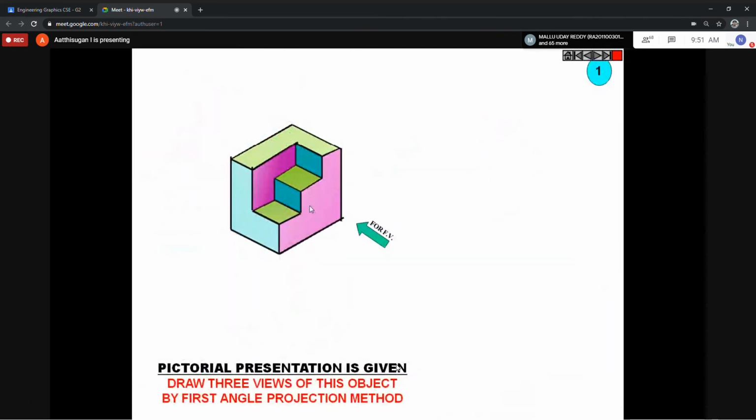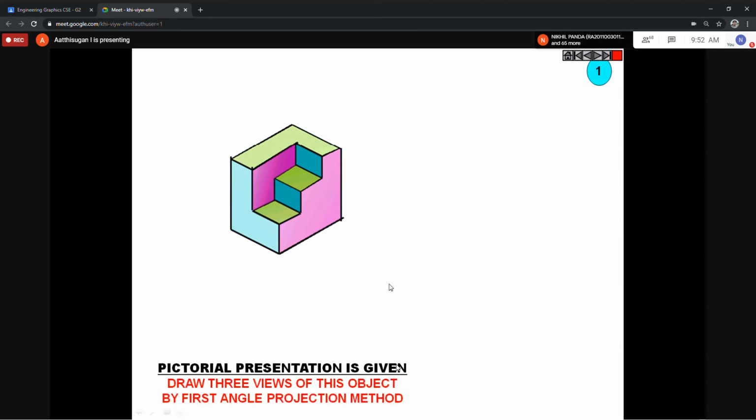Suppose they give a question like this. I have done this question. For this question, you have to draw the front view, top view, and side view. Normally in AutoCAD, I told you, you can easily draw this shape, extrude, then remove this portion. Like this you can do it. I'll explain AutoCAD, but this is mainly for manual drafting.